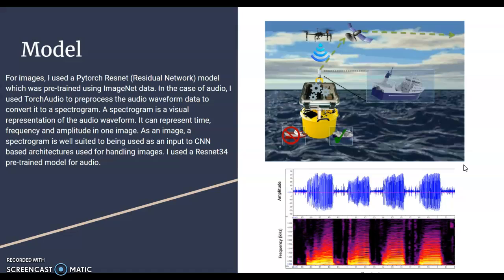For images, I used a PyTorch ResNet model, which was pre-trained using ImageNet data. In the case of audio, I used Torch Audio to pre-process the audio waveform data to convert it into a spectrogram. A spectrogram is a visual representation of the audio waveform. It can represent time, frequency, and amplitude in one image. As an image, a spectrogram is well suited to being used as an input to CNN-based architectures used for handling images. I use the ResNet34 pre-trained model for audio.